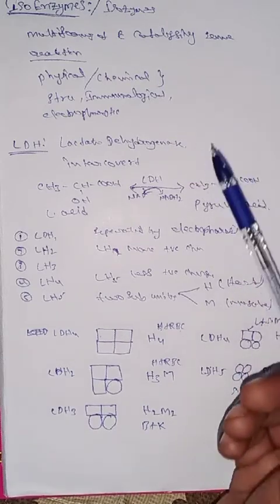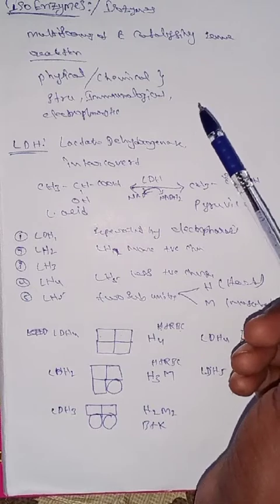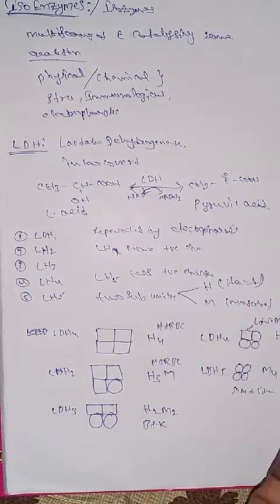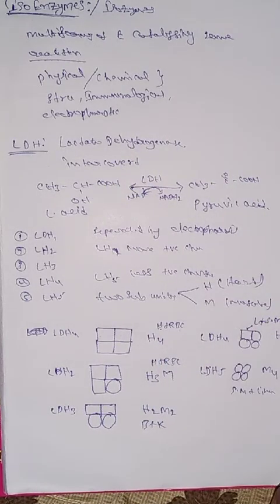What are examples? LDH is one example, ALP is one example, and CPK is one example. These three enzymes are involved in the interconversion of compounds. They contain different structures and subunits. This is about isoenzymes. If you have any doubts, tomorrow we will discuss later.